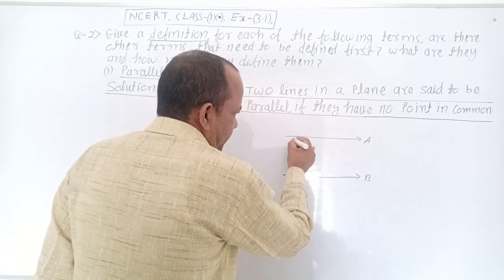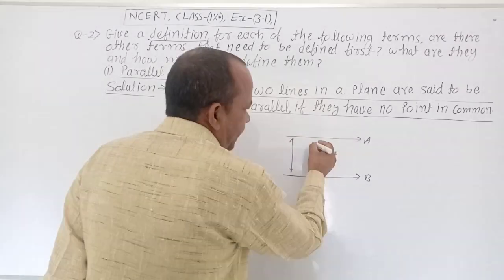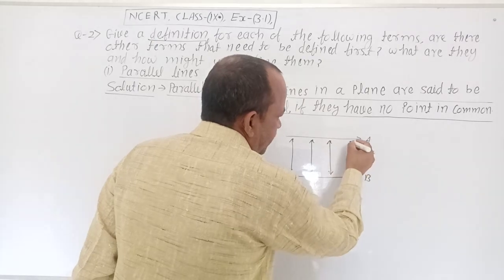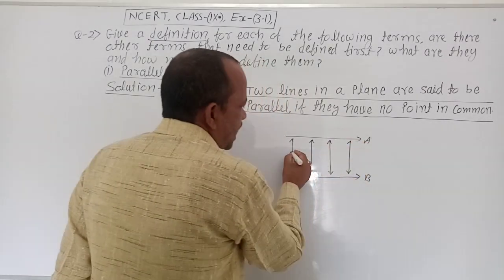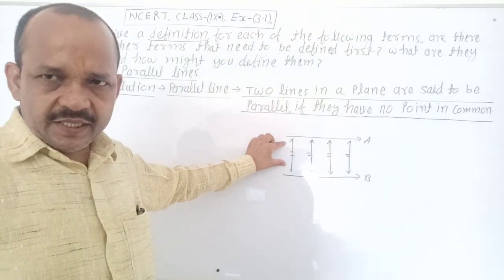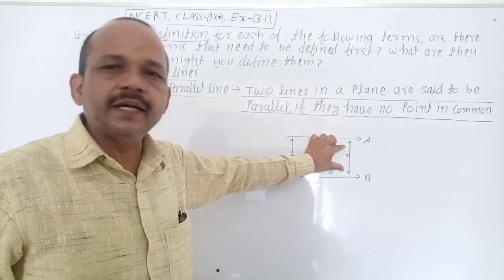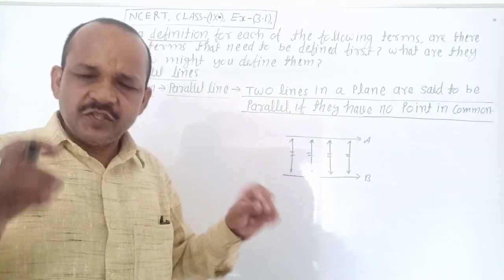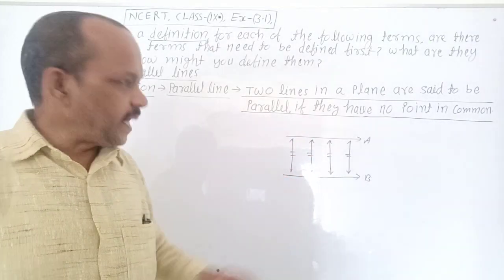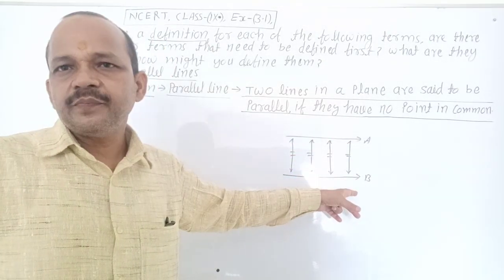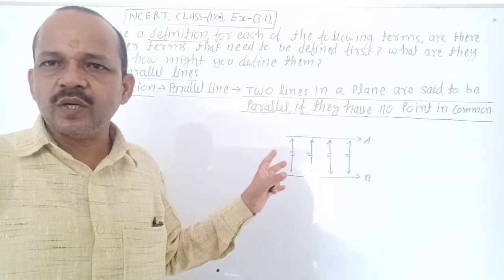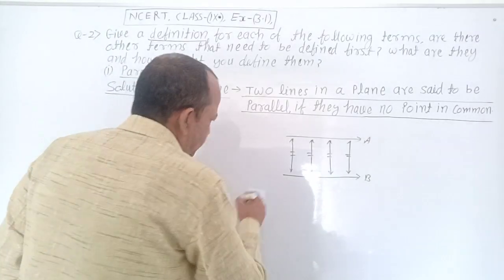Here the distance between the lines is the same at every place. Hence, we can say they have no point in common and line A and line B are parallel lines. It is clear, no confusion about it. Very good.